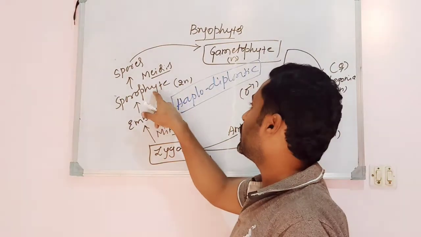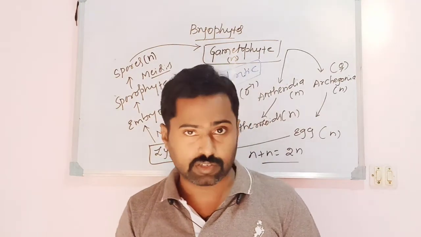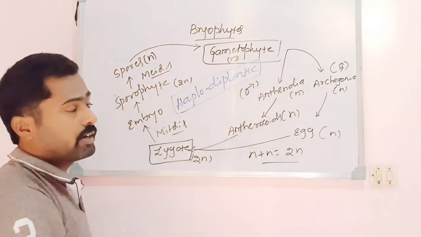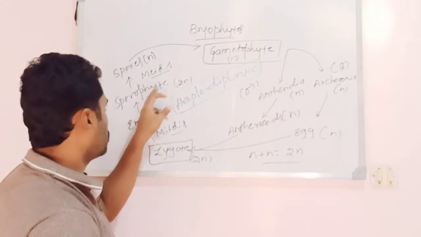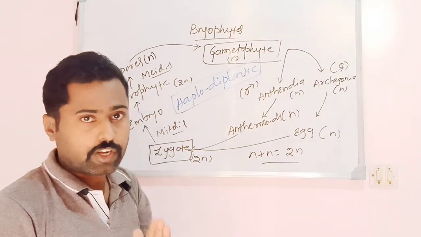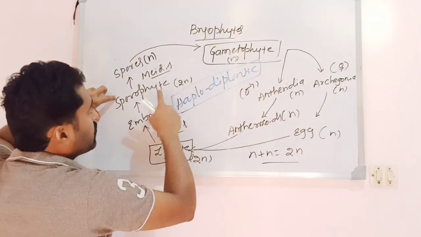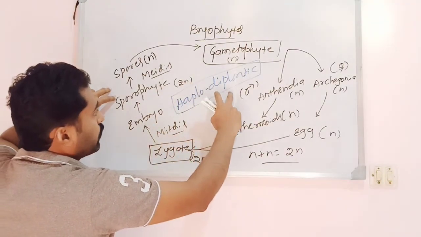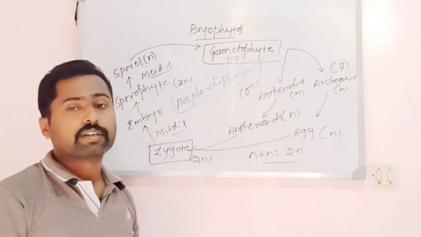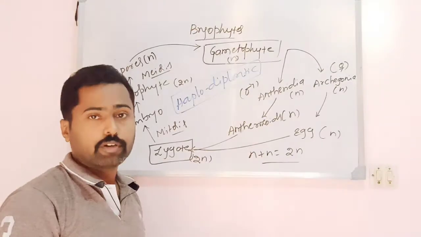Hence the diploid sporophytic plant body produces the haploid spores by means of meiosis. So the haploid spores will germinate and develop into a haploid gametophyte. Hence, as the life cycle includes two equally important forms, the haploid gametophyte and the diploid sporophyte, the life cycle alternates between the haploid phase and the diploid phase. Hence it is considered haplodiplontic. The life cycle in bryophytes is haplodiplontic. So this is about the life cycle of bryophytes.